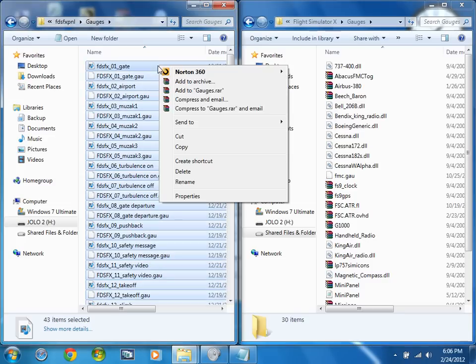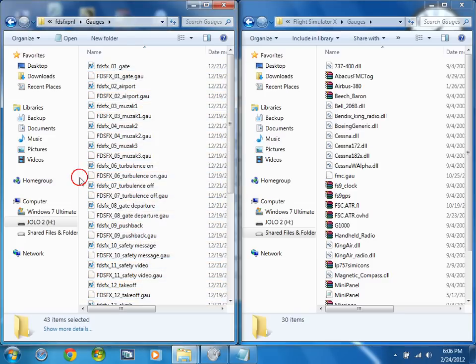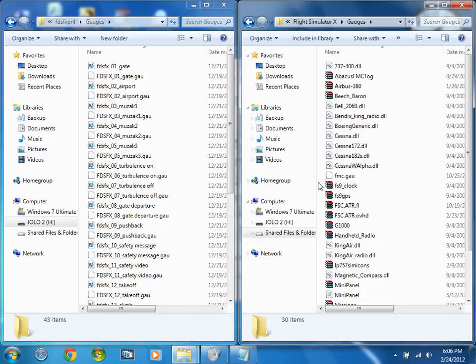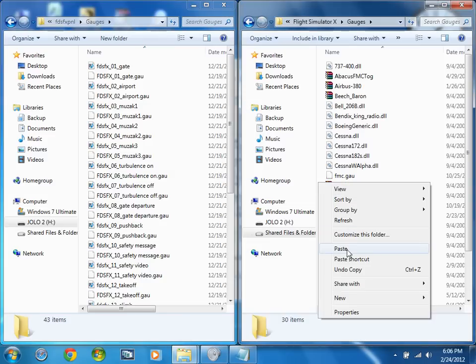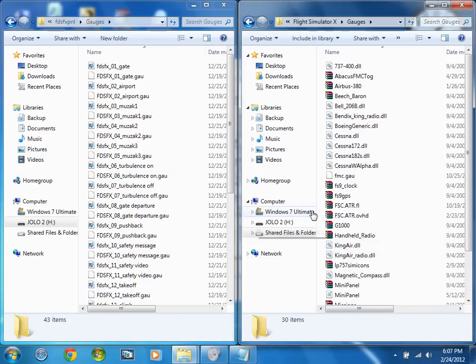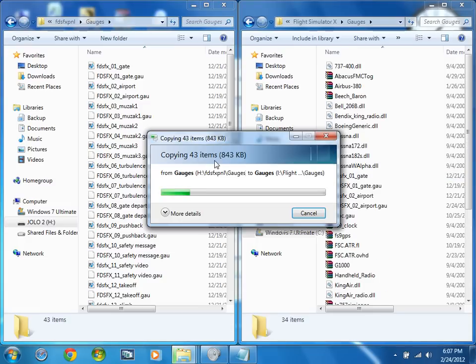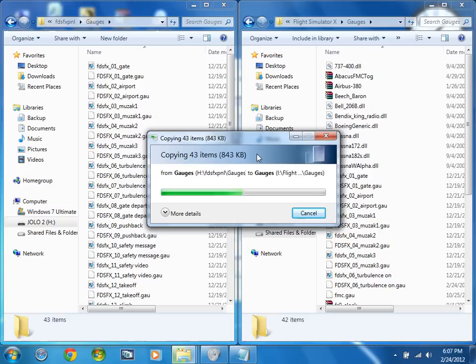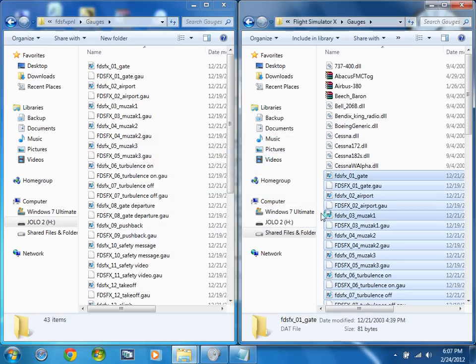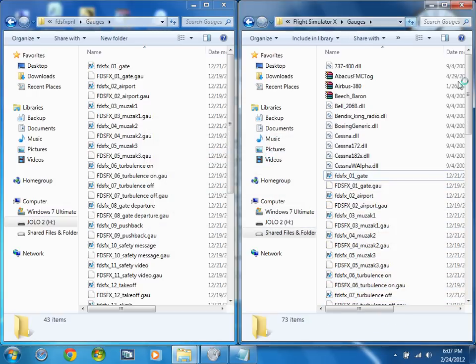Sorry about that. Copy this. Then right click on the gadgets folder. Then hit paste, the empty one. Okay. Then just wait until this loads. This says copying 40 items, 843 kilobytes only. When you refresh it, it's okay.